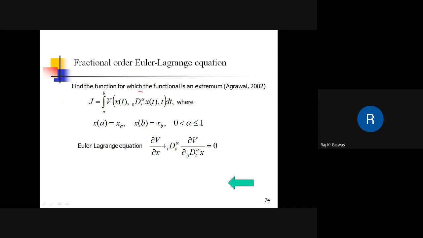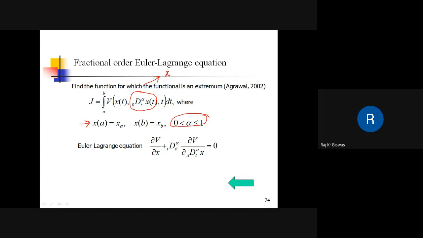This term will be replaced by x dot for the equivalent integer problem. These are the boundary conditions, xa is equal to xa and xb. Alpha is chosen between 0 and 1, and this is the fractional order Euler-Lagrange equation.